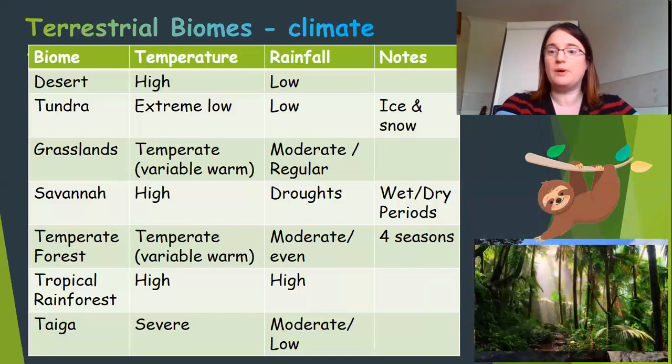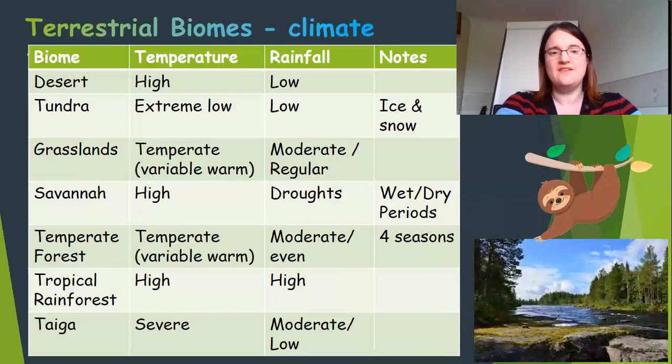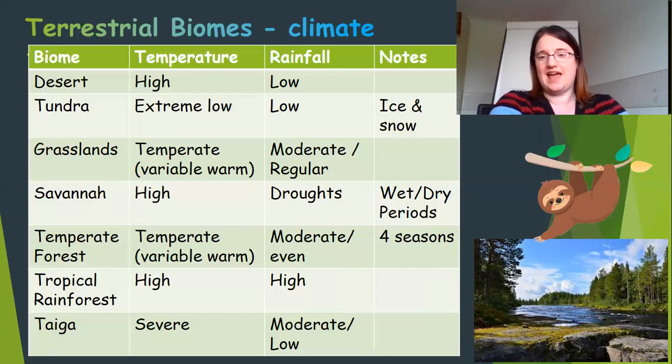We then have the tropical forest biome that we're going to be looking at. And the key thing about this is it's hot and it's wet. So you have lots of temperature and lots of rainfall. And then finally we have taiga. And taiga is a more severe temperature and it's got a lot less rainfall. So you can see here, there's some examples of that.